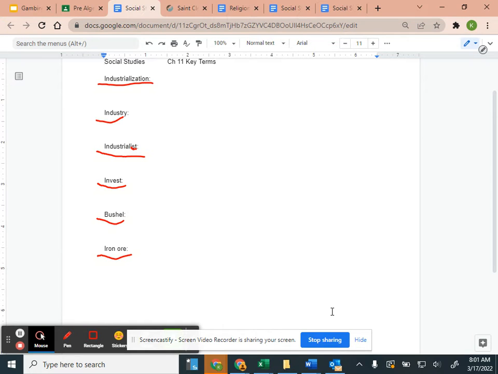Look at the picture up top. Loggers started their day at about 4 a.m. in the bunkhouse they shared with up to 20 other men. Meals were served in the dining hall where all the men in camp fueled up for a long, hard day of work. Why do you think they were starting at 4 a.m., right? Because they wanted to eat before they started work. They wanted to have time to eat.